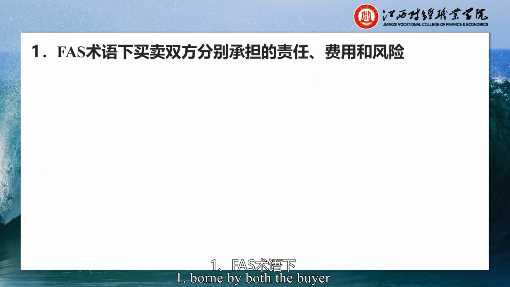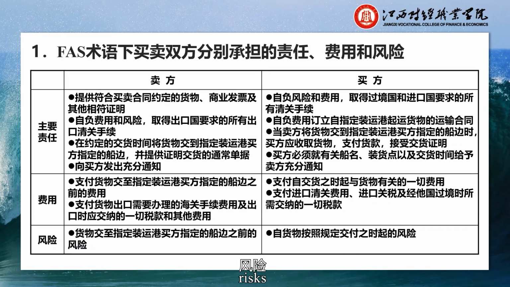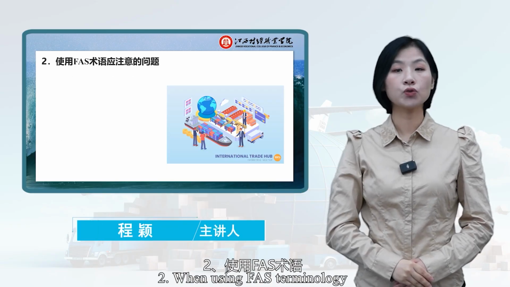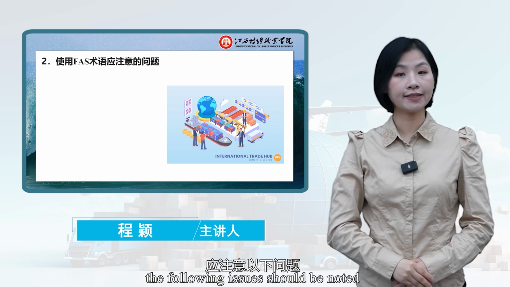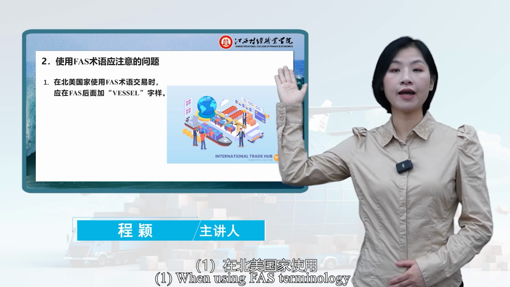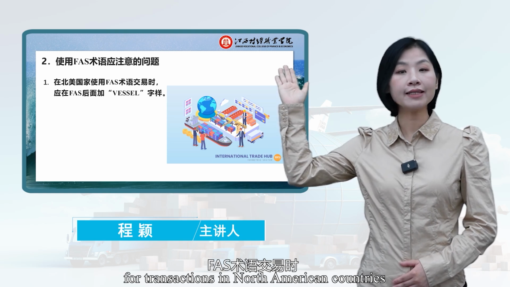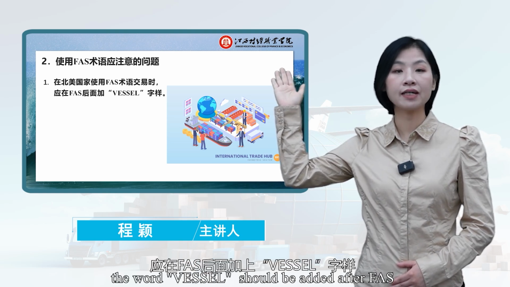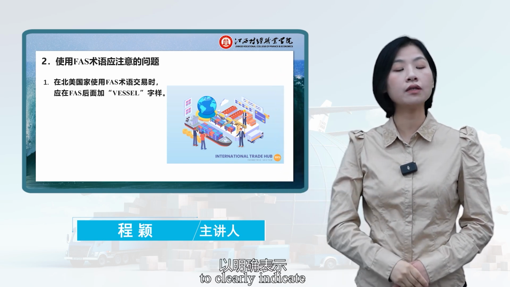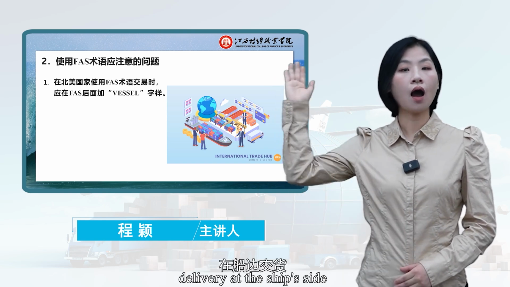First, the responsibilities borne by both the buyer and the seller under the FAS term, the main responsibilities, risks, and expenses, are shown in the figure. Second, when using FAS terminology, the following issues should be noted. First, when using FAS for transactions in North American countries, the word vessel should be added after FAS to clearly indicate delivery at the ship's side.